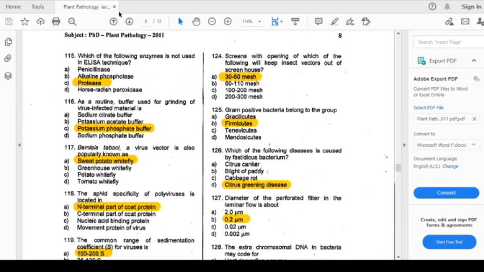Which of the following enzymes is not used in the ELISA technique? The options are penicillinase, alkaline phosphatase, protease, and horseradish peroxidase. The answer is protease enzyme.